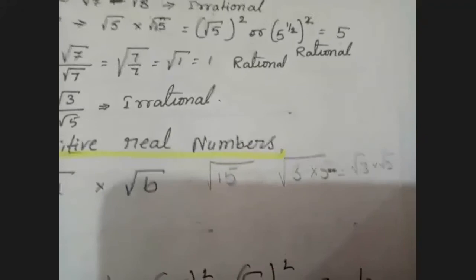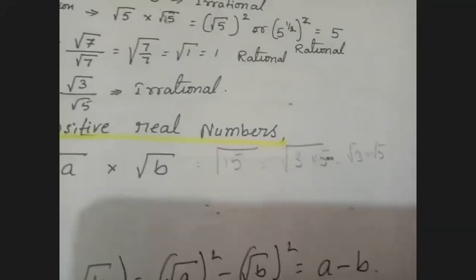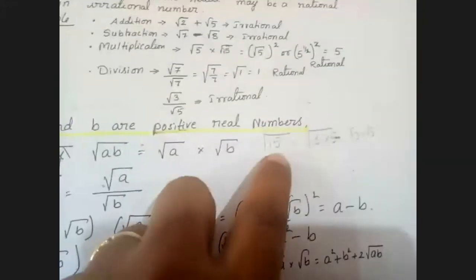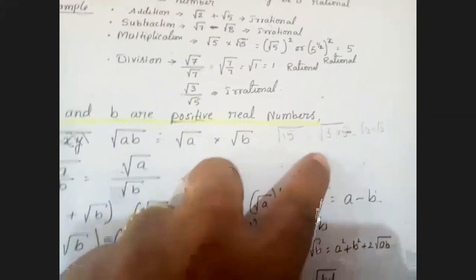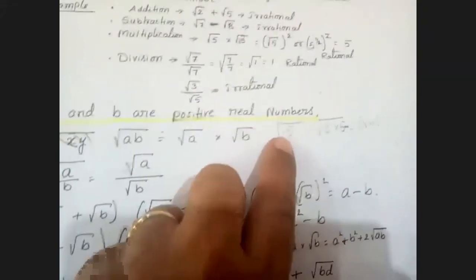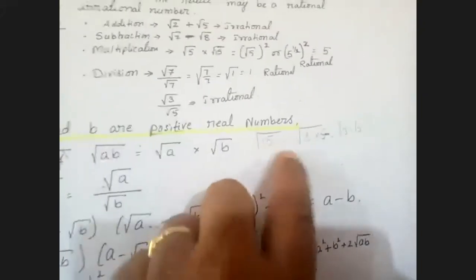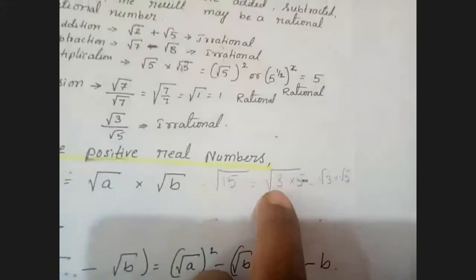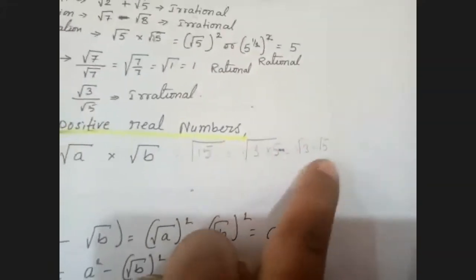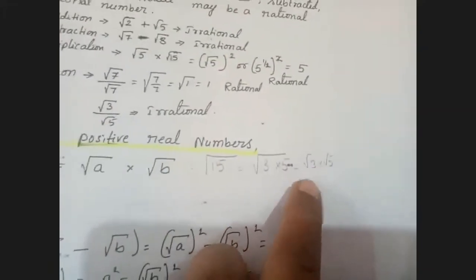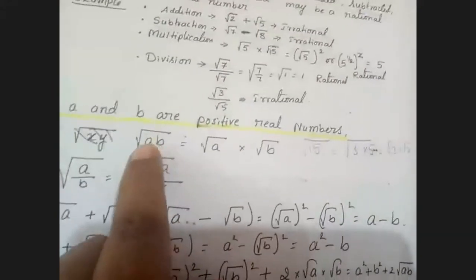Am I clear with this example, children? Yes, ma'am. Root ab, where ab is the product of any two positive real numbers. That is why I have taken 15. 15 is a product of two prime numbers, 3 and 5. So I can split that as root 3 into root 5 separately. This is the example for the first one. Am I clear here?